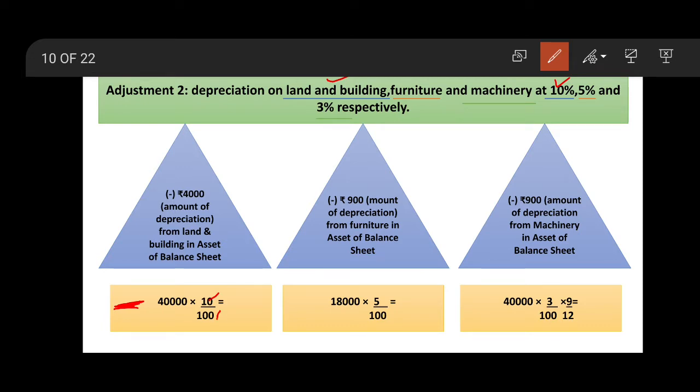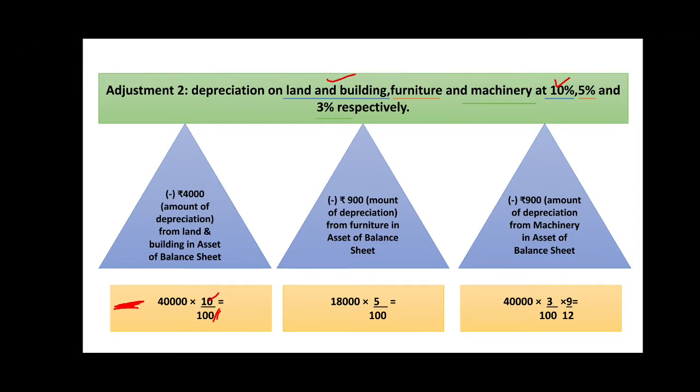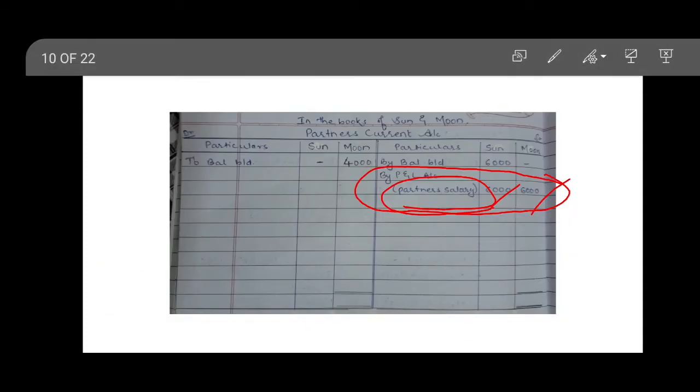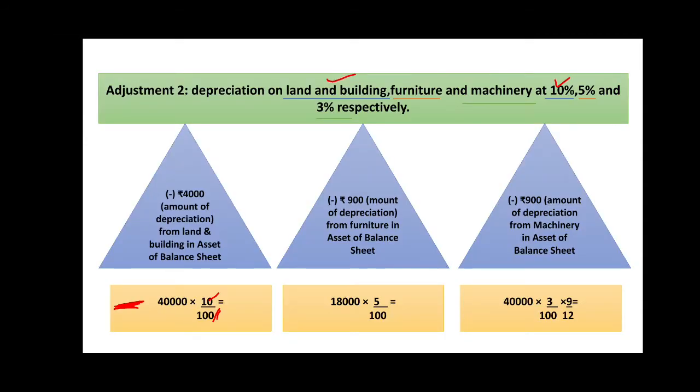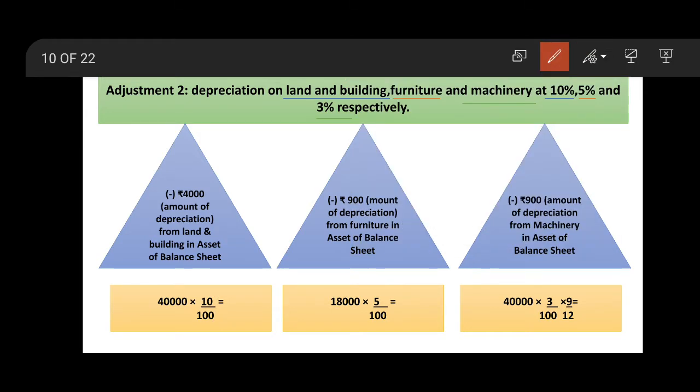Cancel these two zeros and the two zeros of 40,000. This 400 into 10, that is 4,000. So 4,000 is the amount of depreciation that we will deduct from land and buildings amount in the balance sheet asset side.